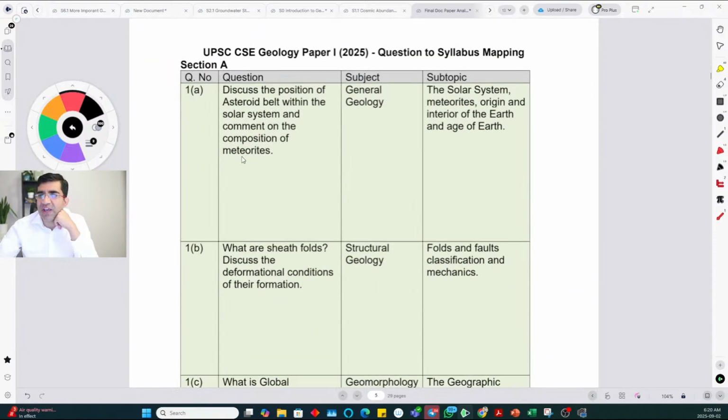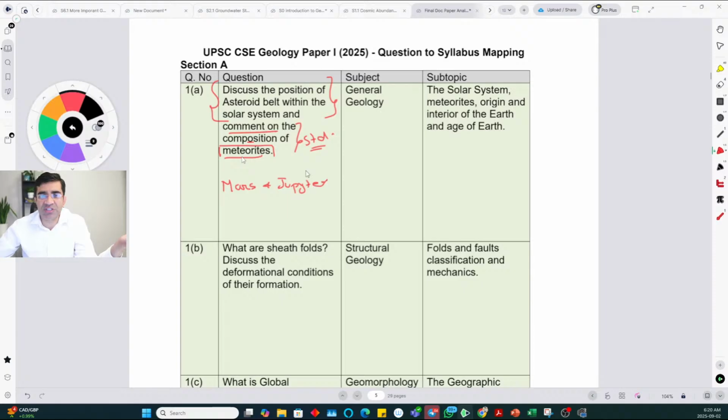Discuss position of asteroid belt within the solar system and comment on the composition of meteorites. So this meteorites composition part they ask, that is a standard question. I will not go into details of this because they ask meteorites almost every single year. Okay, so nothing new. Discuss position of asteroid belt. So you have to say it is between Mars and Jupiter.